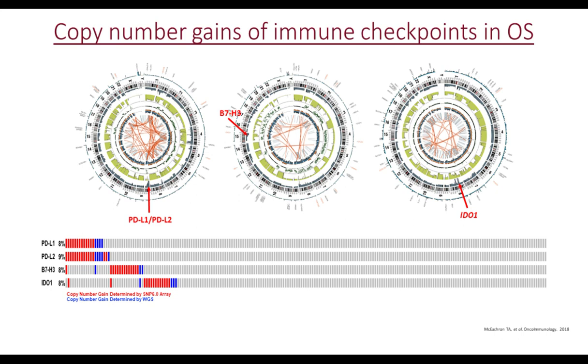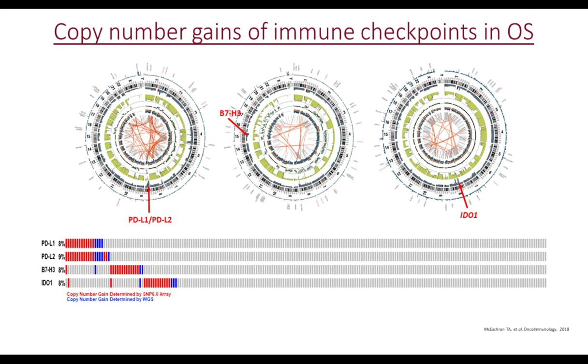In doing so, we found that there are actually copy number gains of targetable immune checkpoints in subsets of patients with osteosarcoma. So here on the top, we can see Circos plots. This is a means by which we can represent whole genome sequencing data. On the left, the PDL1, PDL2 locus is amplified. In the middle, the B7H3 or CD276 locus is gained. And on the right, the locus encoding IDO1 is also amplified.